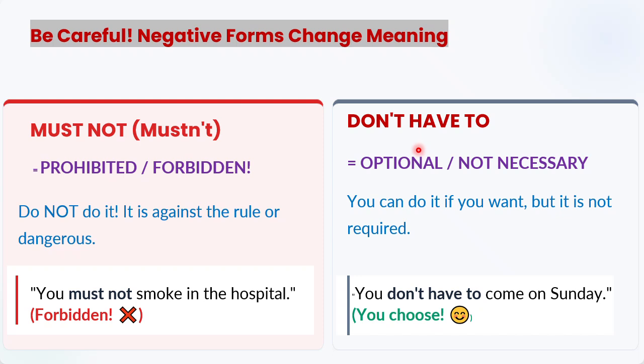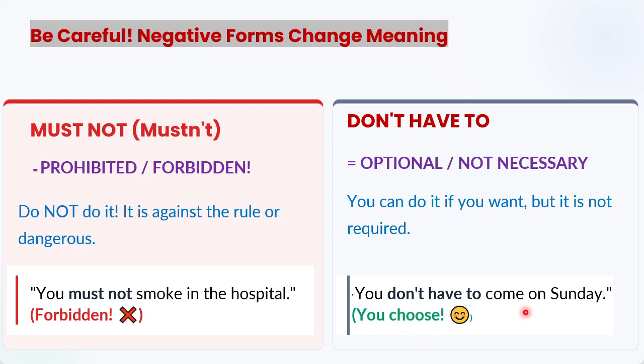But have to in the negative is different. Don't have to. For example, the negative form of have to is don't have to. It is not as strong as must not. Must not is very, very strong. Have to with negative is lighter than must not. It is optional, not necessary. For example, you can do it if you want, but it is not required, right? So this is the meaning. So it is not necessary. If you want, you can do it.